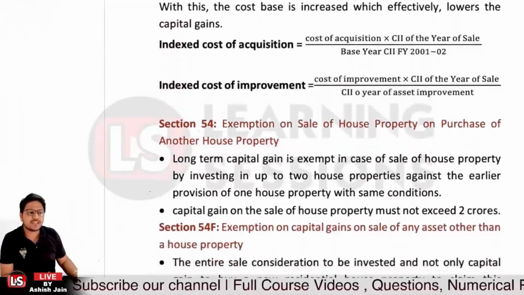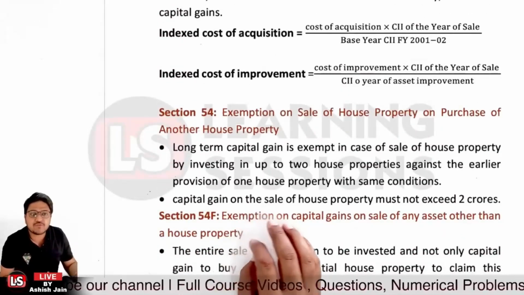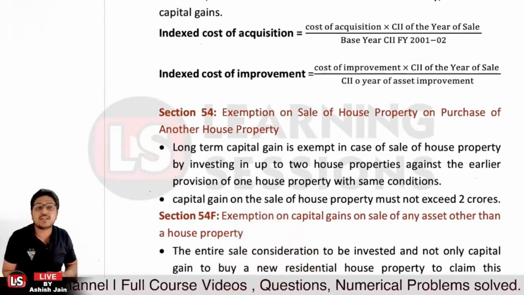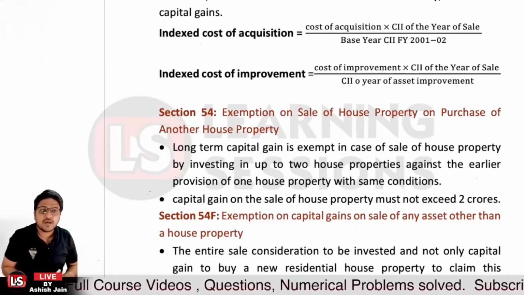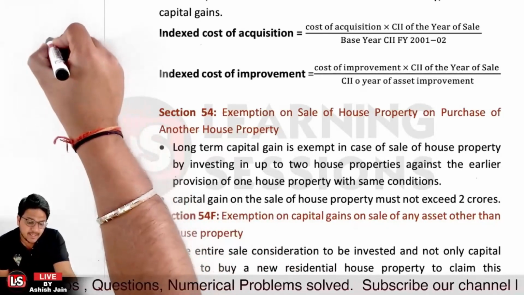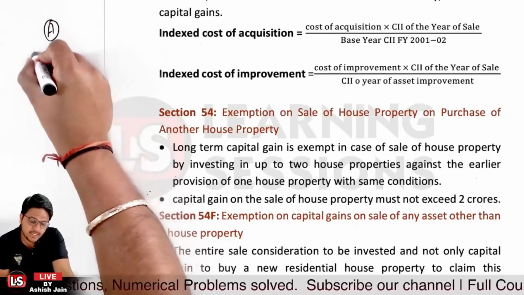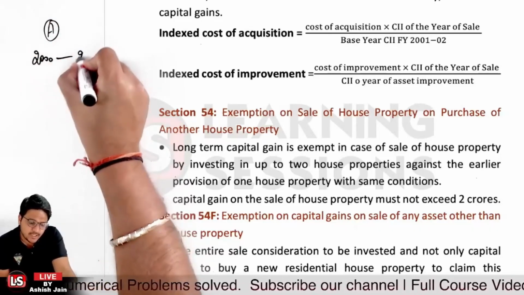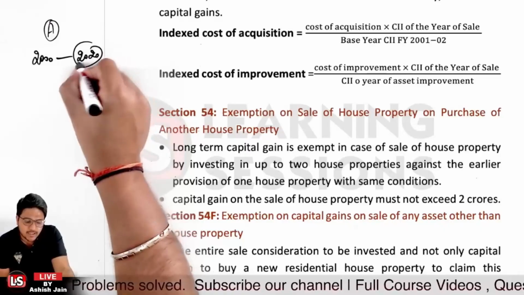Now after that, it's related to section 54. Now section 54 is actually related to what? It's related to exemption on sale of a housing property on purchase of another housing property. What does it indicate? Let's say a person A purchased a property in year 2000 and sold it in year 2020.